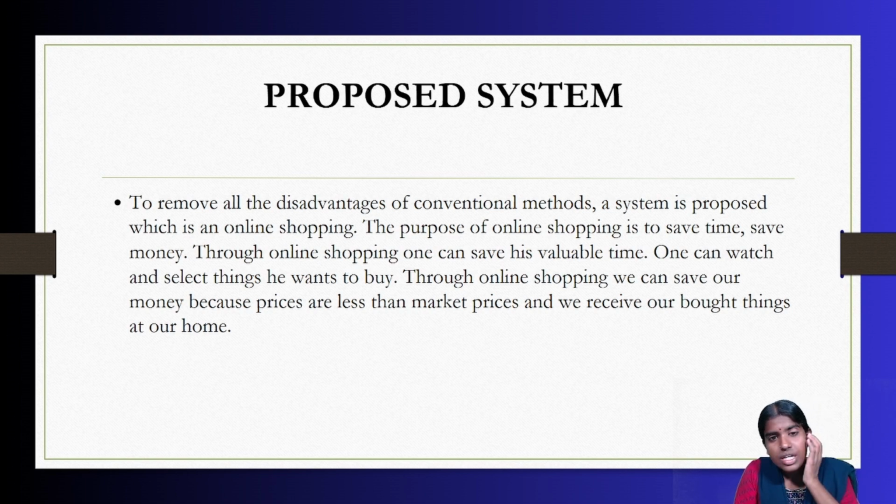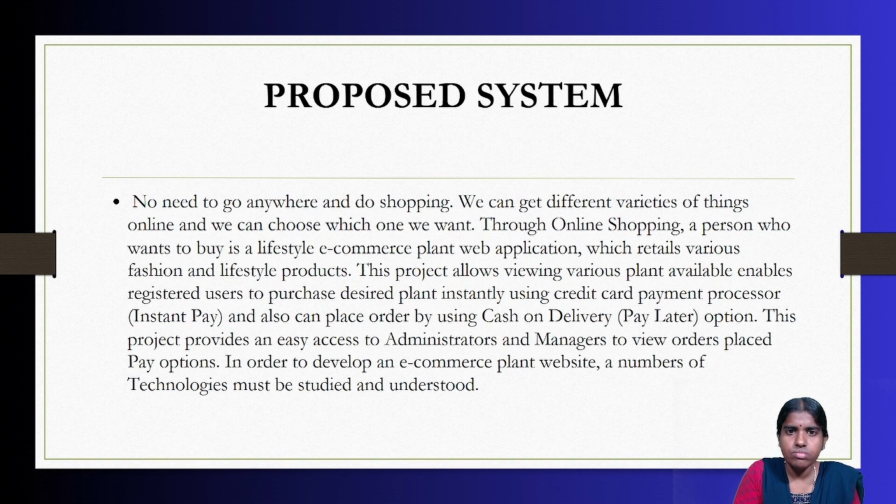So one can watch and select things he wants to buy. Through online shopping, I can save my money because prices are less than market prices and we receive our bought things at our home. Clear with this? So what is happening in the proposed system? No need to go anywhere and do shopping. Through the online portal, whenever a customer comes in, he can enter his credentials, whatever is the login ID and password, and I can choose which one we want.